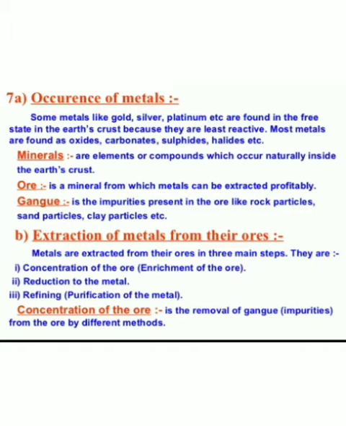Students, you know that the earth crust is a major source of metals, right? And seawater also contains some soluble salts, for example, sodium chloride, magnesium chloride, calcium carbonate, etc. The elements or compounds which are naturally occurring in the earth crust, we call them minerals. Means the elements or compounds which are naturally available in the earth crust are known as minerals.